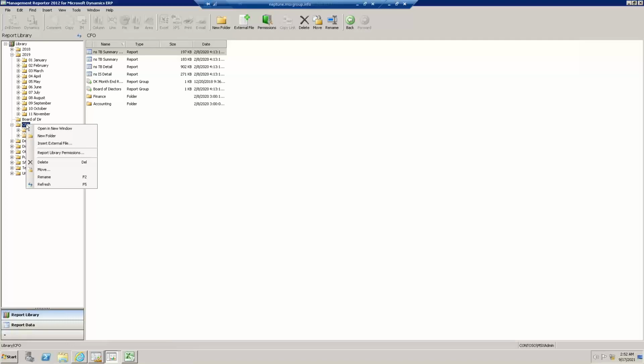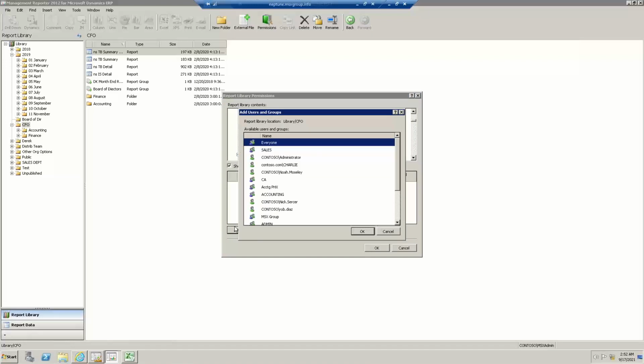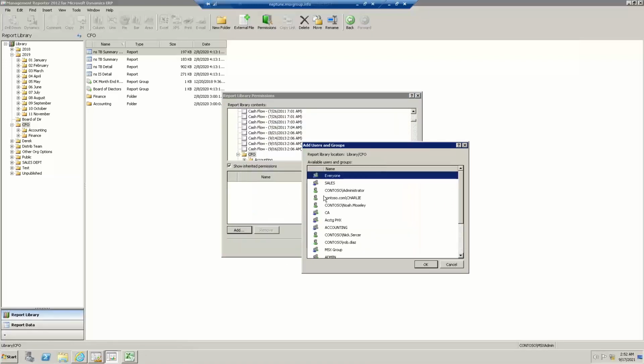If I right-click any folder, like the CFO folder, and go to library permissions, I get a pop-up window where I identify who can see reports that I output inside this folder. If I click on the Add button, these are users and or groups in the system. Here might be user 1, Nick, user 2, Rob, or better yet, we always recommend using groups because if people come and go, obviously it's more efficient to do that. And we have separate sessions and webinars that deal with security much further, so I'm not going to go into those details for right now.